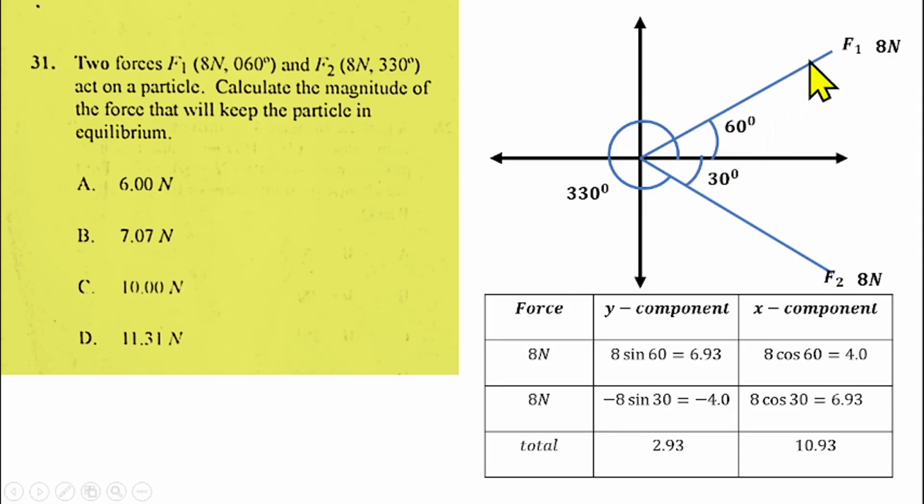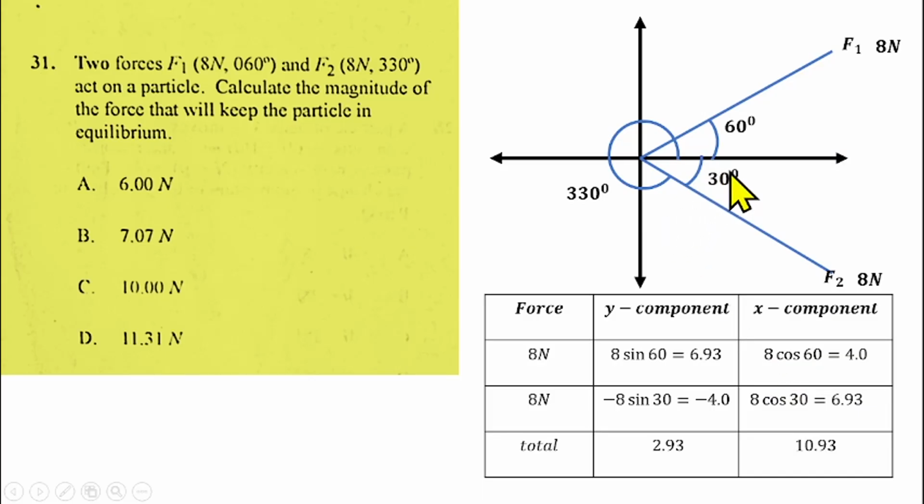So to get this y component, you need to resolve the formula, and that will give us 8 sine 60. So 8 sine 60 will give us 6.93, and the x component of this force will be 8 cos 60. Cos is talking about the x axis, which is the x axis component. That will be adjacent over hypotenuse, which is cos. So 8 cos 60 gives us 4.0.